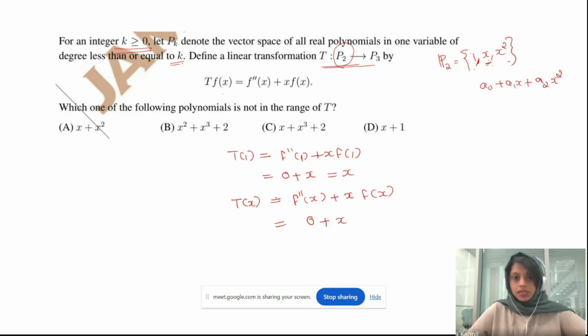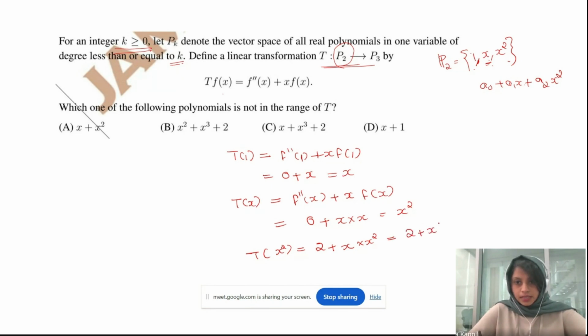What is our f of x here? It is none other than x. So here it will be x squared. Good. Now, what is T of x squared, the last element in our standard basis? F double dash of x will be 2, plus x times f of x, that is x squared.